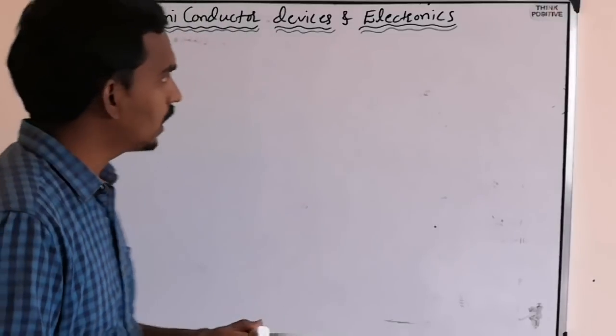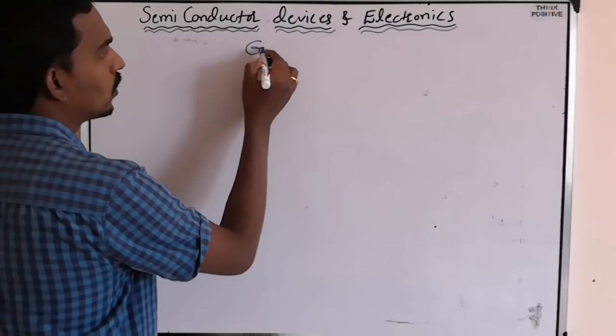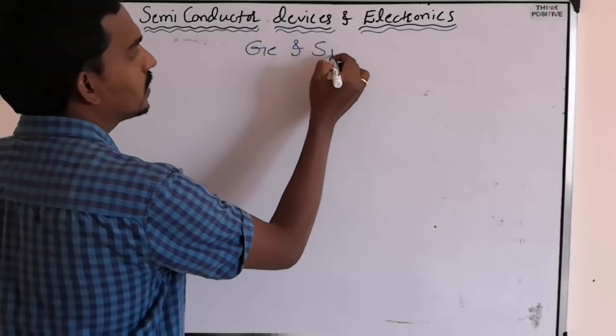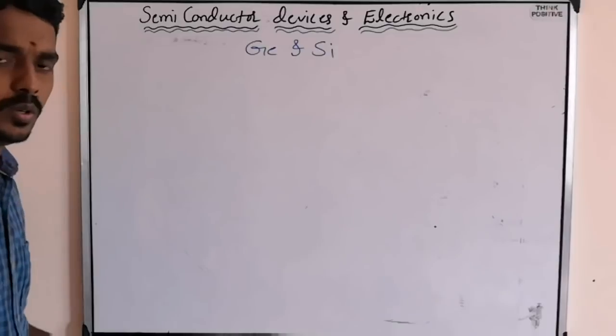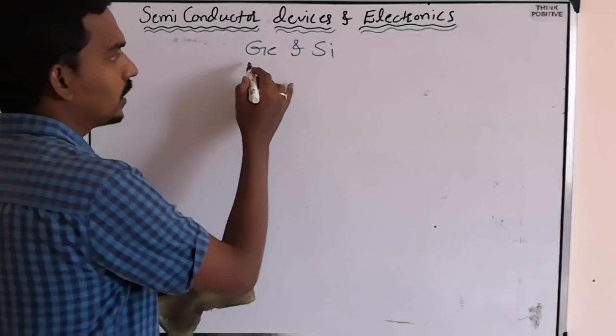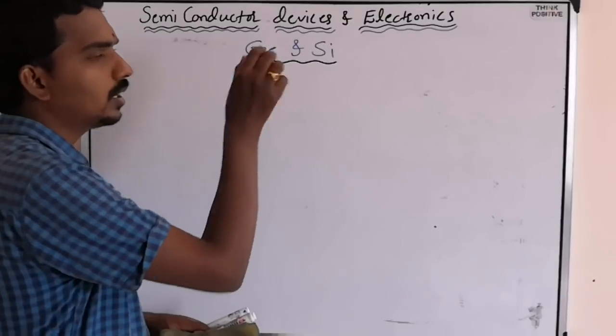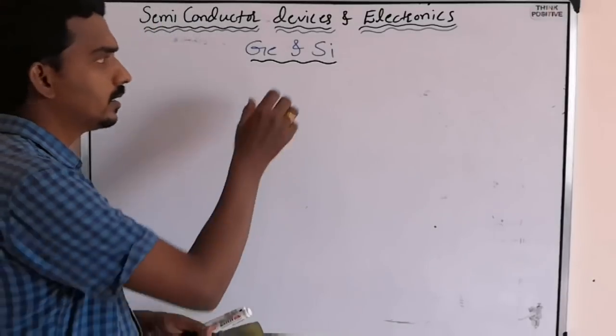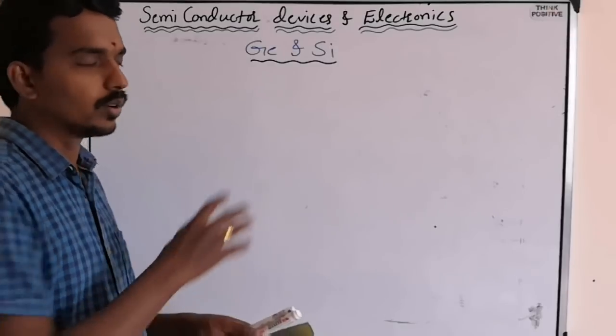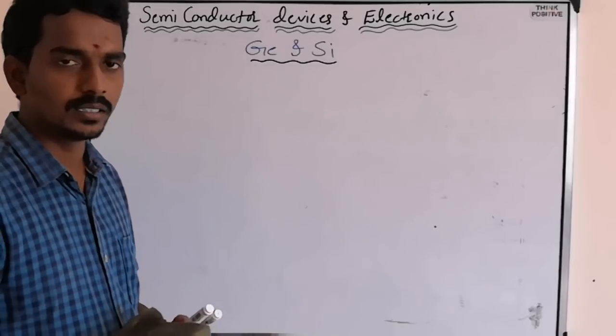And I said that we will study mainly germanium and silicon. These two semiconductors are what we actually study in this chapter. This is what we are going to discuss, right?